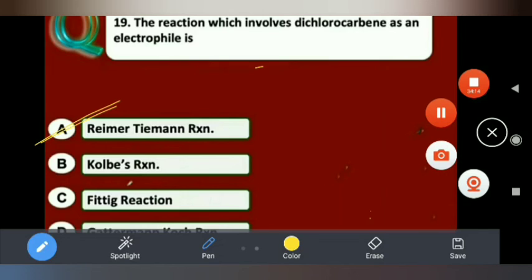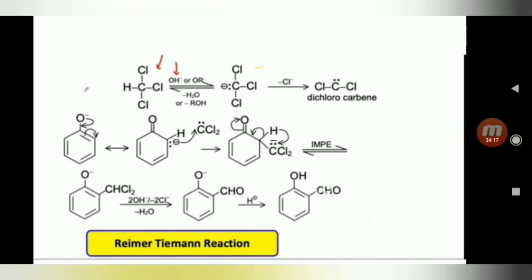Dichlorocarbene. See the explanation. So chloroform in the presence of base loses hydrogen. After removing Cl minus, dichlorocarbene participates in the chemical reaction with the phenoxide ion. So phenol reacts with chloroform in the presence of base to give salicylaldehyde. It is called the Reimer-Tiemann reaction. So here the electrophile is dichlorocarbene. This is the explanation.